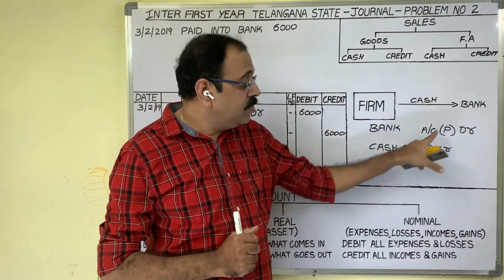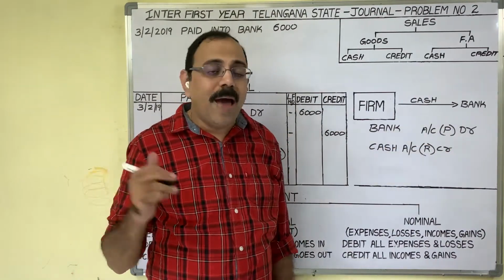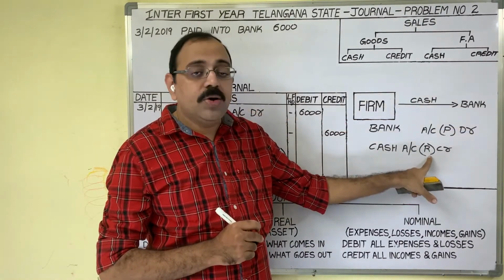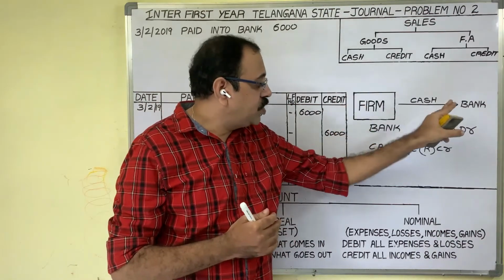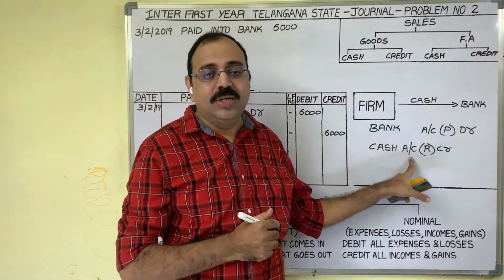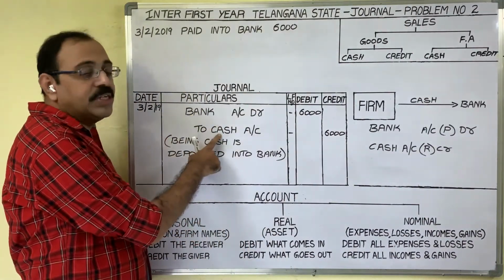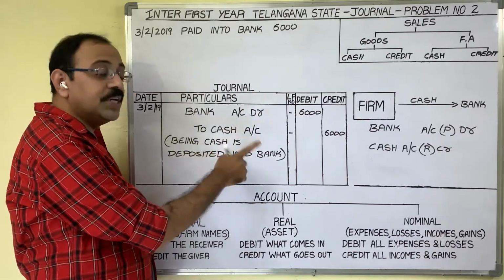Now apply the rules. Personal account rule: debit the receiver, credit the giver. Bank is receiving cash, debit bank account. Real account rule: debit what comes in, credit what goes out. Cash is going, credit cash account. Then the final entry is bank account debtor to cash account. Narration: being cash is deposited into bank.